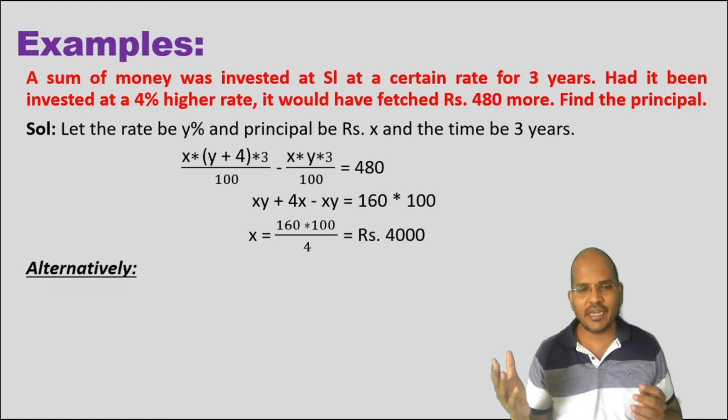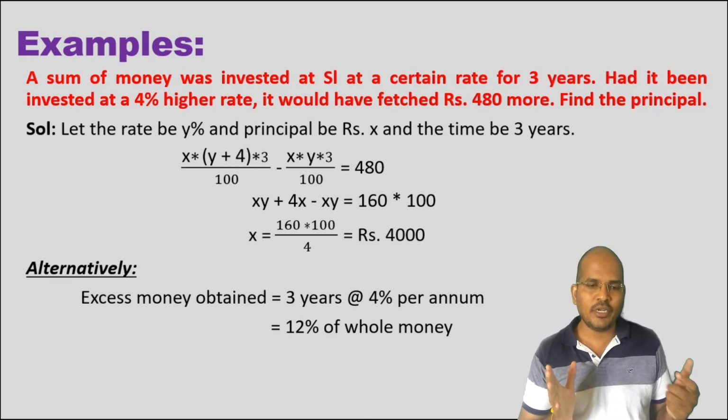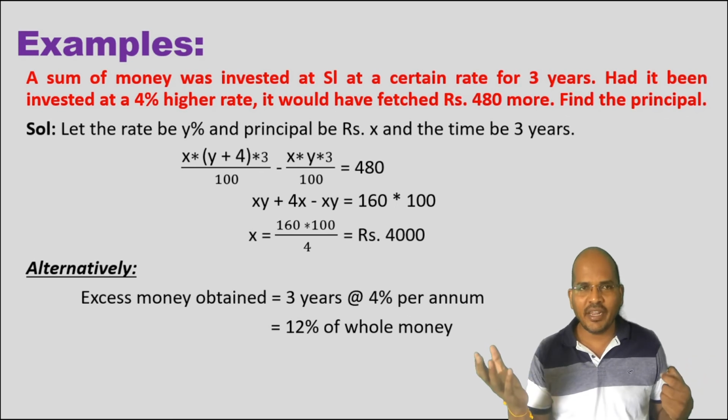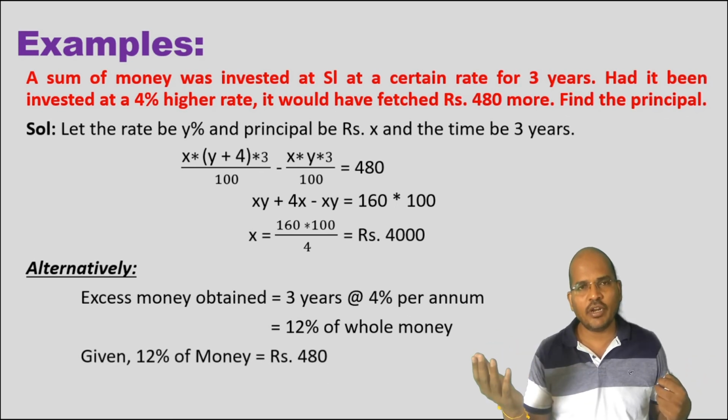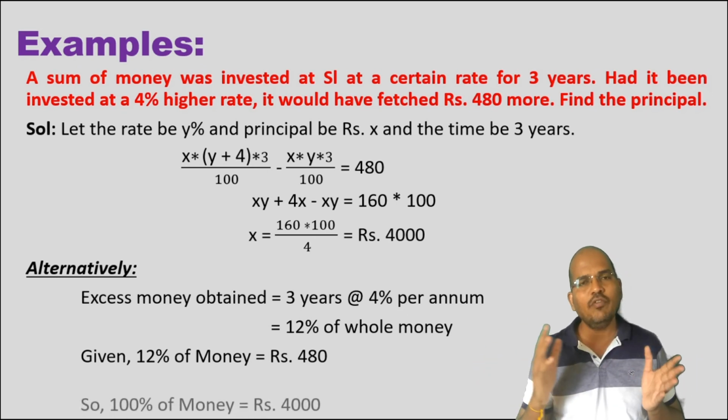In the question, he said that the excess money obtained is for 3 years at a rate of 4% per annum, isn't it? So it is 12% of the principal amount that is the excess money. So equating it, 12% of the money is 480. So what is 100% now? 100% would be rupees 4000.